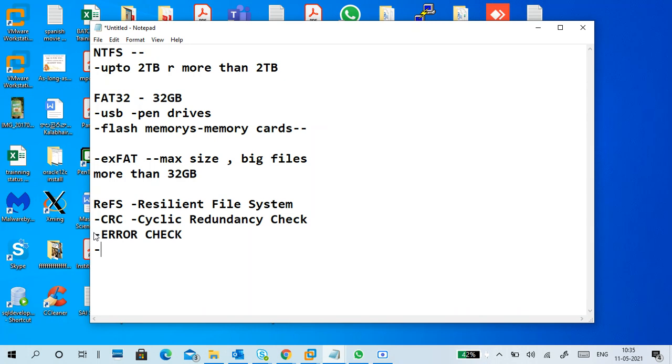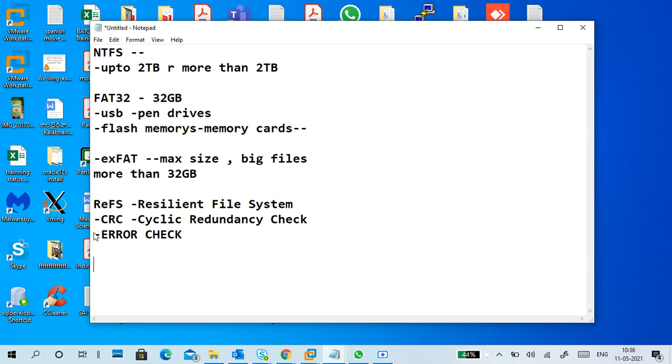REFS does not have features like NTFS, such as disk quota and security, but it makes sure that data is safe. That is another difference. This was also introduced in Windows 8, but mostly we are not using REFS much. Mainly big industries use REFS for huge data security purposes.